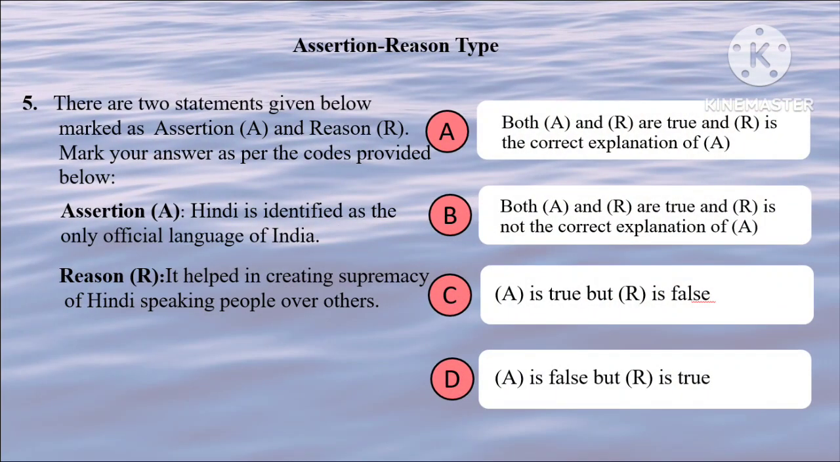Next, assertion: Hindi is identified as the only official language of India. This is correct. Reason: It helped in creating supremacy of Hindi speaking people over others. This is not correct. So assertion is true, but reason is false. Hence the correct option will be C.